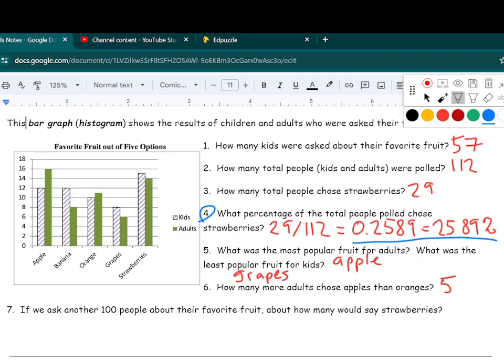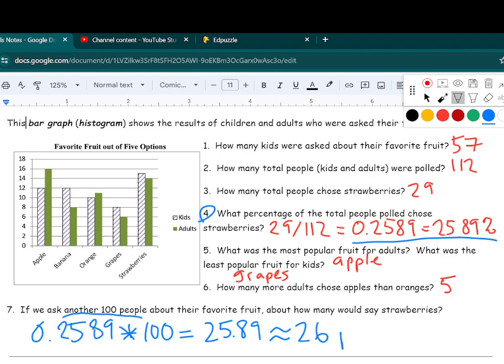So we found that 29 out of 112 people sampled really like strawberries. So we're going to take that decimal that we found, the 0.2589, and we're going to multiply it by the another 100 people. When we do that, we get 25.89, but we can't have 0.89 of a person, so we're going to round up to about 26 people out of those 100 would say they prefer strawberries.